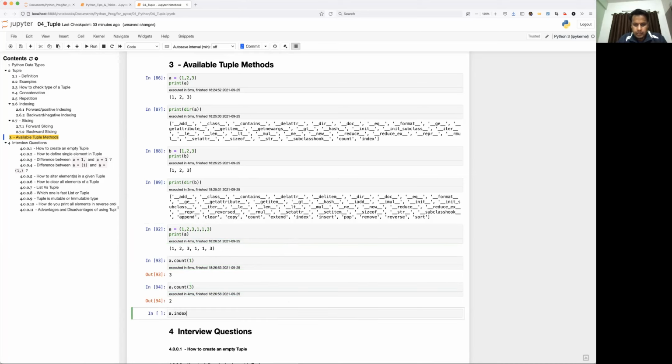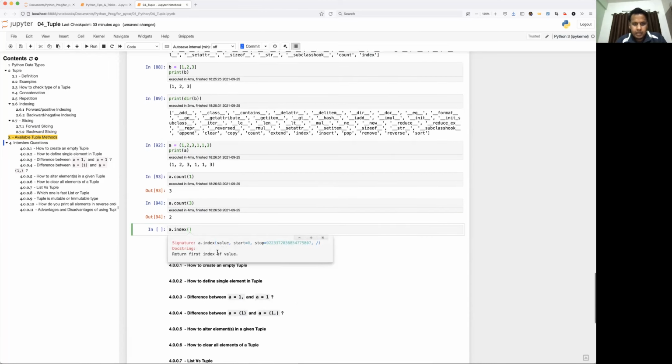Now let's see what indexing does. A dot index. See here. It will give the index of the value, whichever value you give. It returns the first index of a value. Why the first index? Because you can have some repeated elements also, right? So it will give the index of the first occurrence of that particular value.